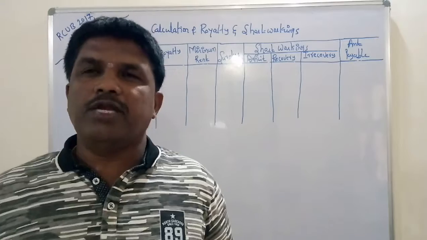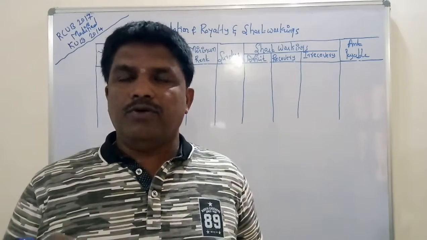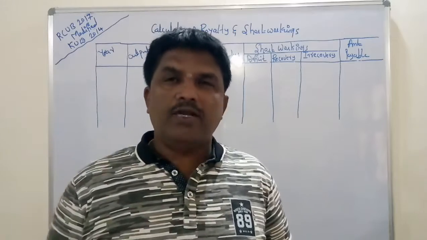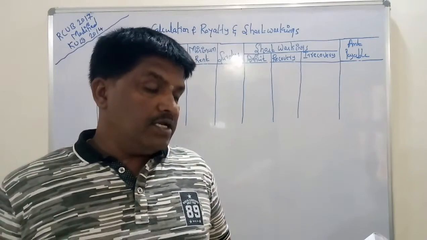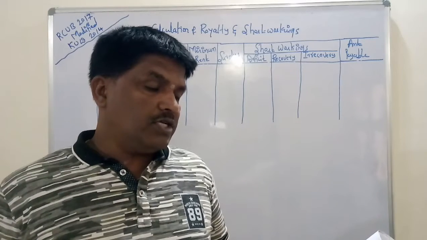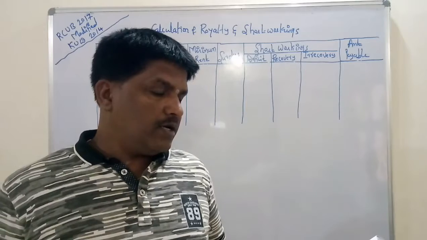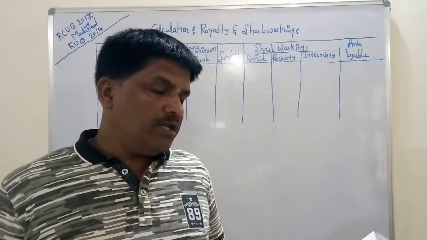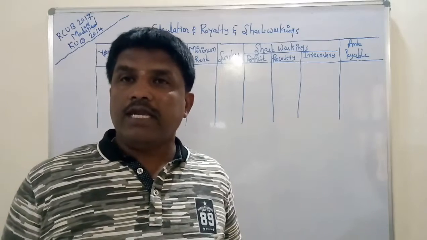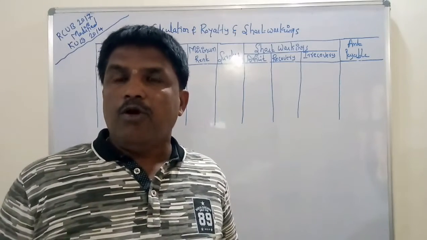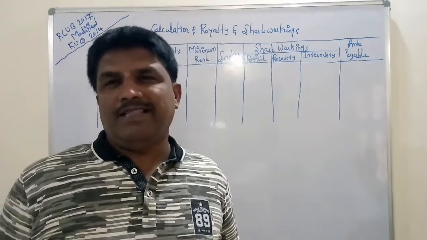First of all I am going to read the question. Just go through the question with me. Minerals Limited leased a property from Mr. Shankar at a royalty of rupees 1.50 per ton raised with a minimum rent of rupees 10,000 per annum. So in this problem, royalty has been fixed at rupees 1.50 per ton and minimum rent is 10,000.